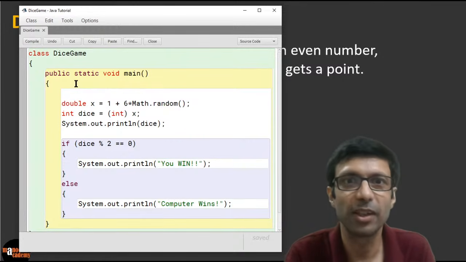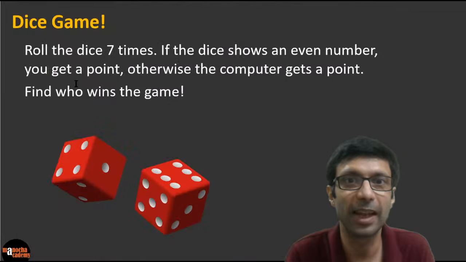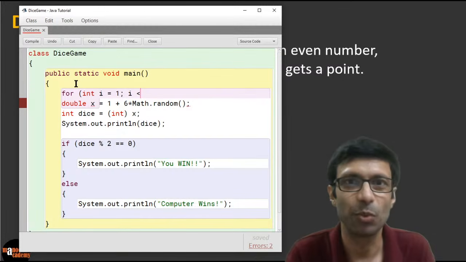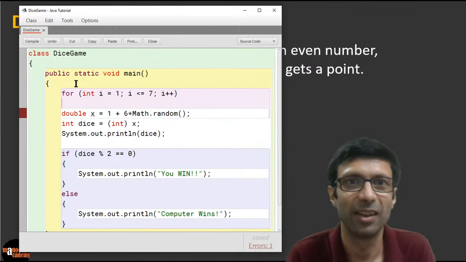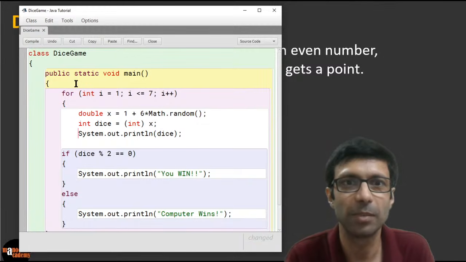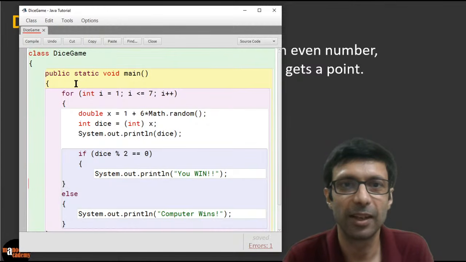So let's go ahead and put it in a loop here. For int i equal to 1, and i less than or equal to, what should it be? Because we have to play the game 7 times, we're going to do less than or equal to 7. And then i plus plus, because we're going to increment it. Then I'm going to open the loop here. Let's shift all of this, because this is all going to be inside the loop now.